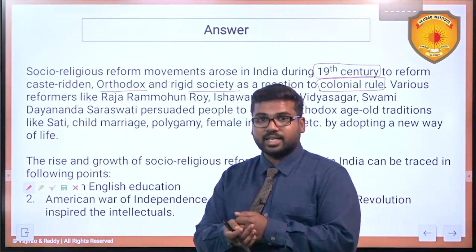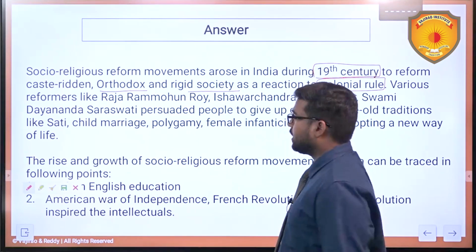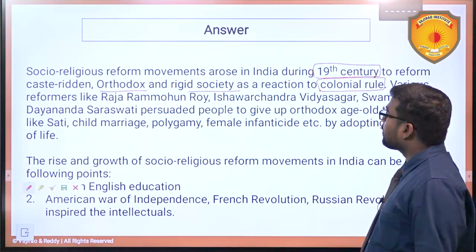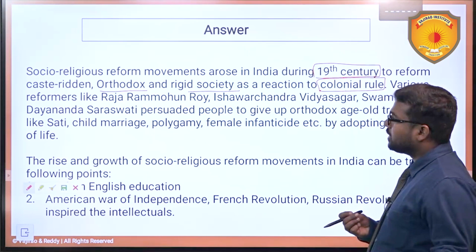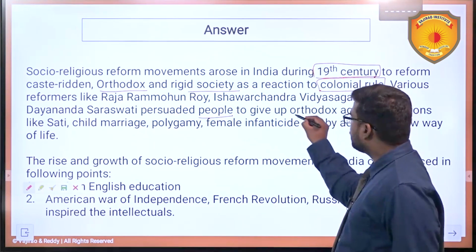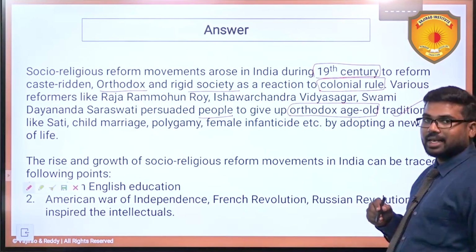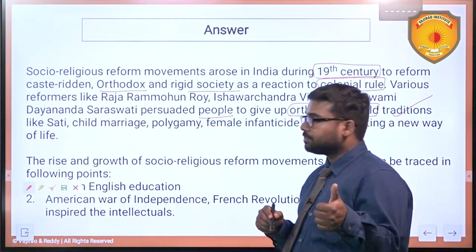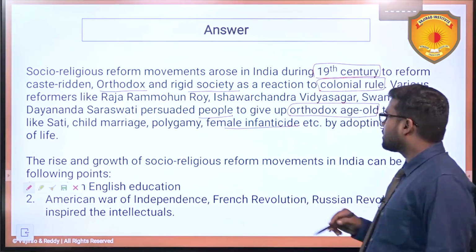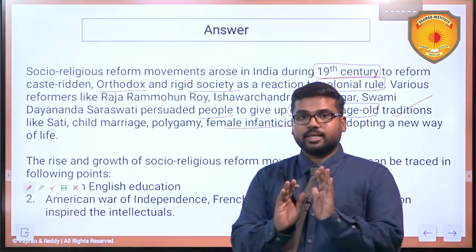To bring changes in the society, to give up these orthodox and derogatory practices. That is the idea behind this. And here some of the reformers like Raja Ram Mohan Rai, Ishwar Chandra Vidyasagar, Swami Dayananda Saraswati, etc. They persuaded the people for what? To give up these orthodox, age-old customs and traditions like practicing of the sati system, child marriages, polygamy, female infanticide, etc., by adopting a new way of life. This is the introduction we are giving.